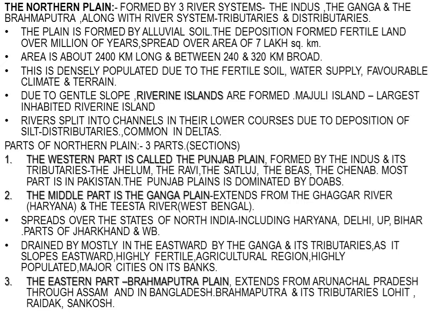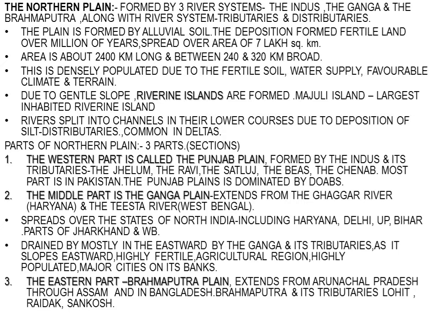So we have studied in the previous slide how northern plains are being formed. When the rivers were flowing from the mountains, they were carrying deposits. The thicker material was stopped in the passage, and the remaining part, that is the alluvial part, was carried by the river and deposited in this area. So this fertile plain has been made over millions of years, and it is spread over an area of 7 lakh square kilometer.